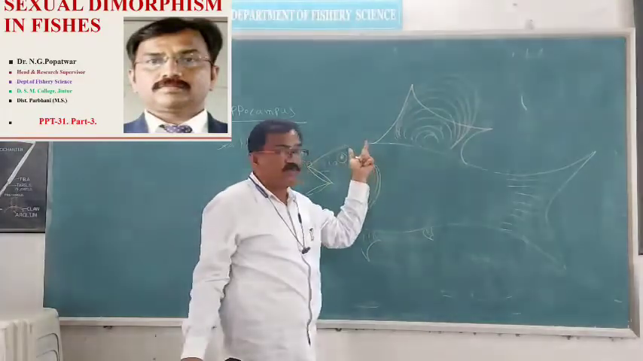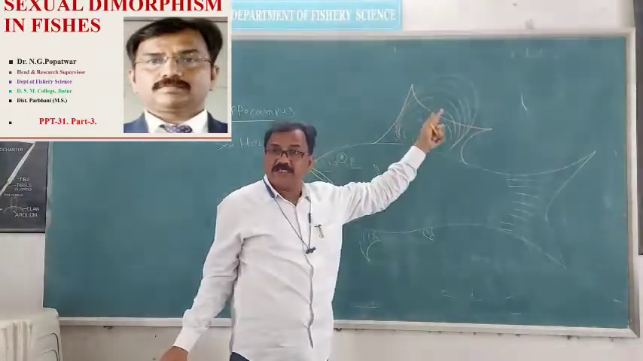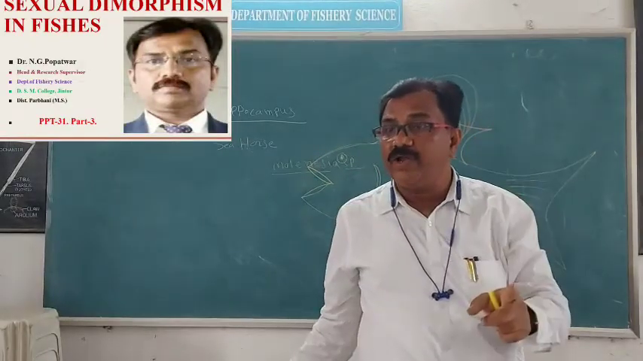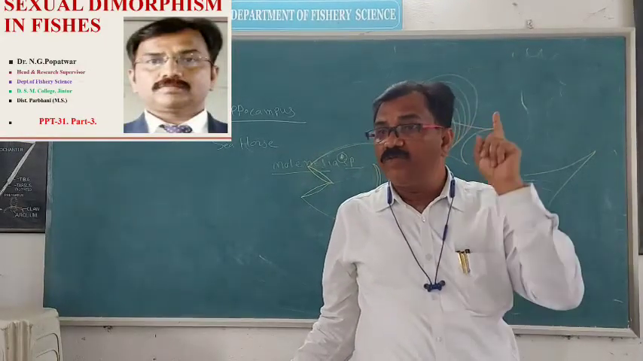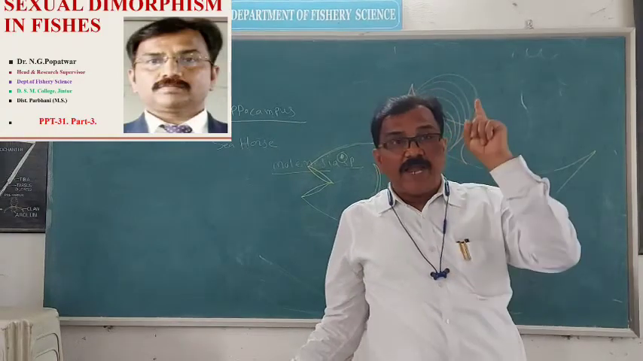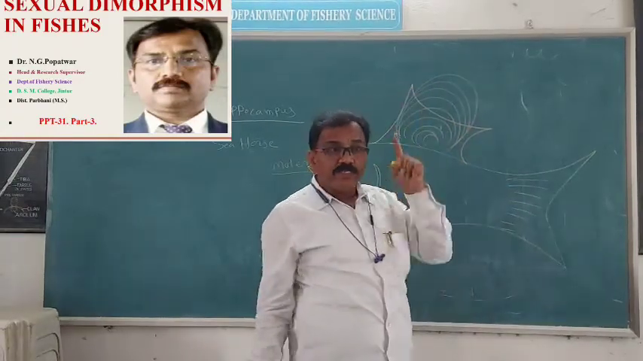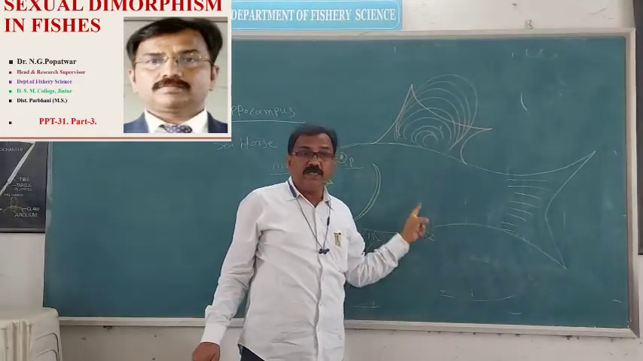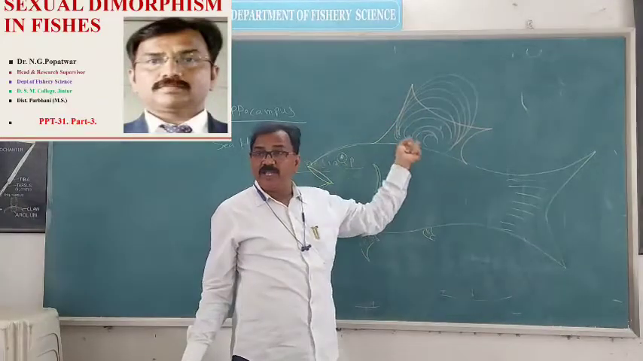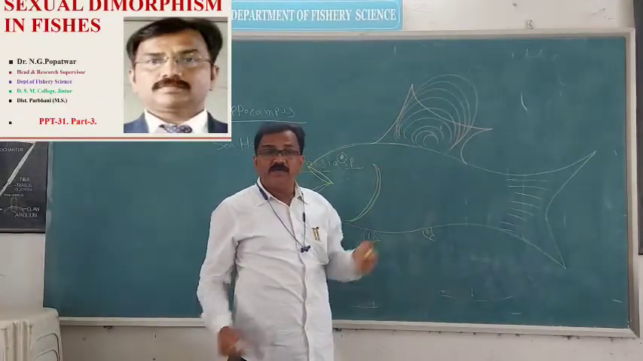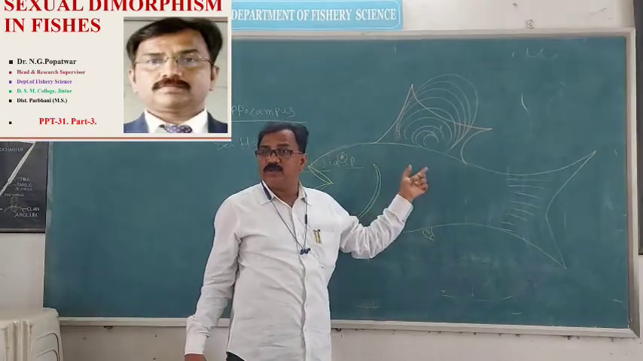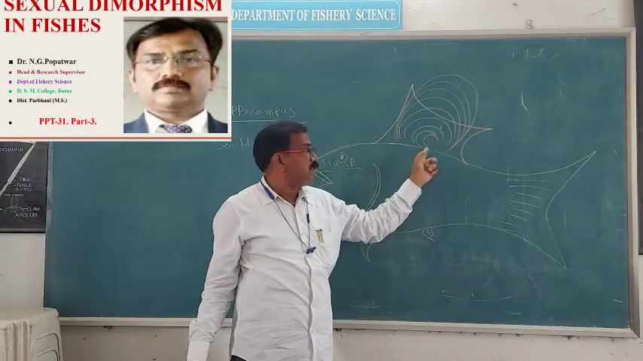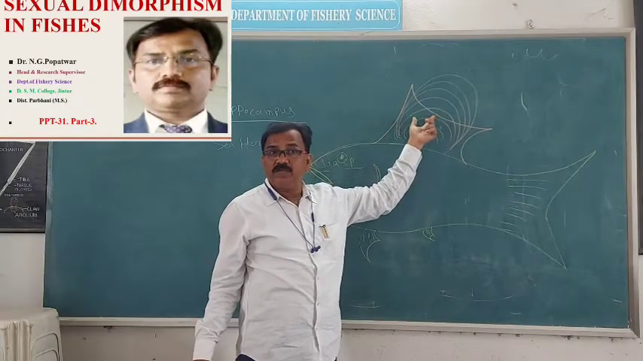Which fin is important, modified into a sail-like structure? That is the dorsal fin. The dorsal fin is modified and forms a peculiar sail-like structure, and this peculiar colored sail-like structure is to be absent in female Melanesia species. And depending on this structure, we can identify, we can recognize, we can diagnose the sexual dimorphism in fishes, that is which is the male fish and which is the female fish. That is, the dorsal fin is to be modified.